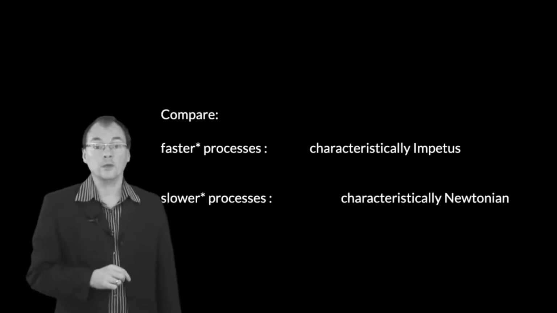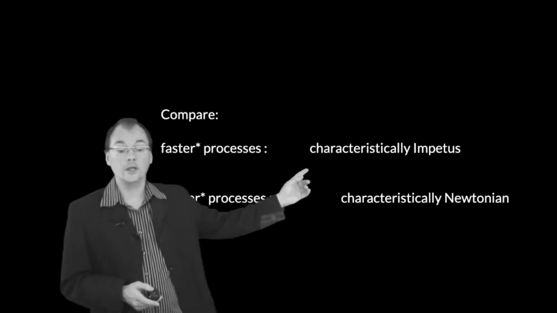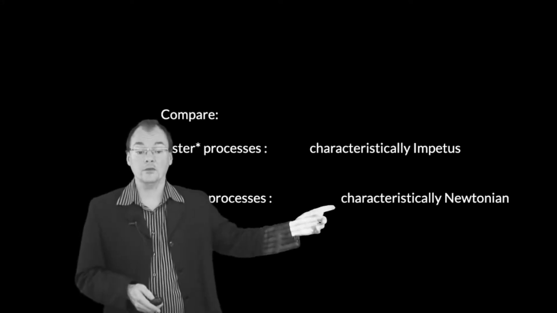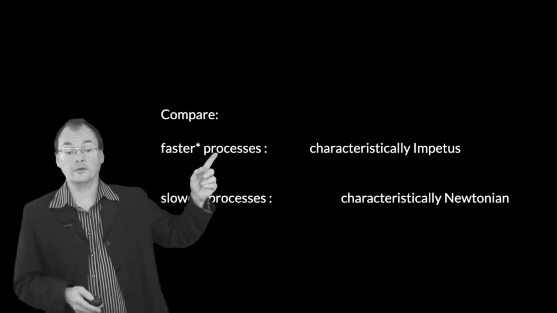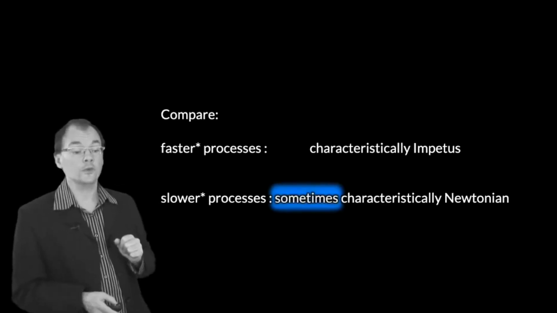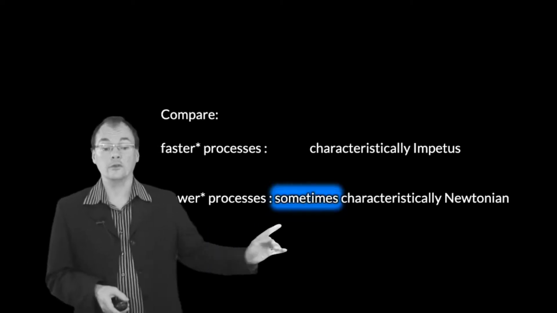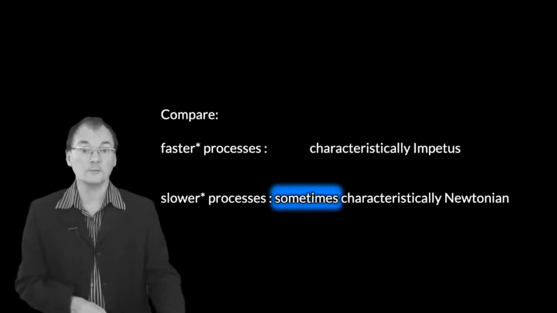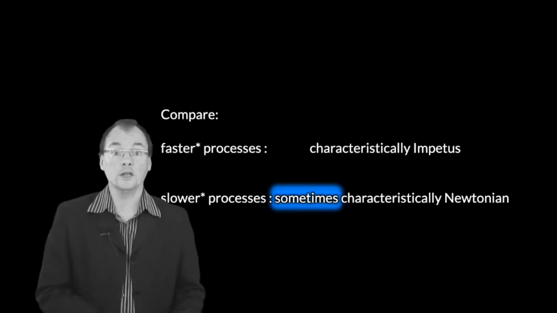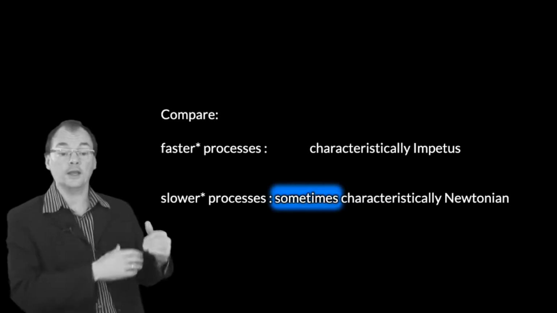Now, let's see what would happen in the physical case. So go back to physical cognition once more. We've got a connection between impetus mechanics and Newtonian mechanics. Faster processes, impetus-like, slower processes, Newtonian-esque. But what would we say here? What we want to say, if we're being careful, is that the slower processes are sometimes characteristically Newtonian. That's in people who've been trained in A-level physics, I guess. So the kind of physics that you study until you're about 18.